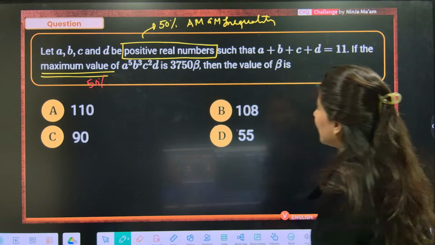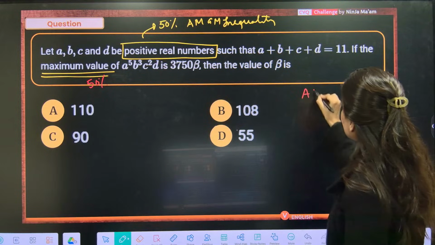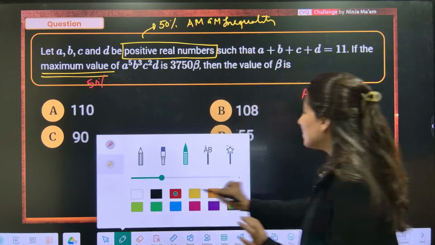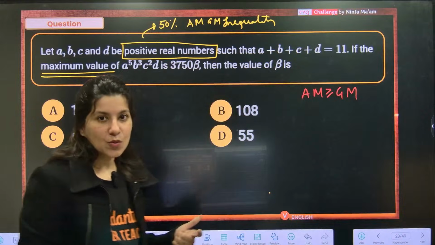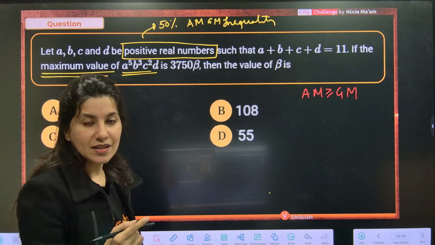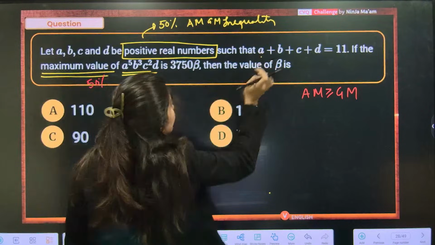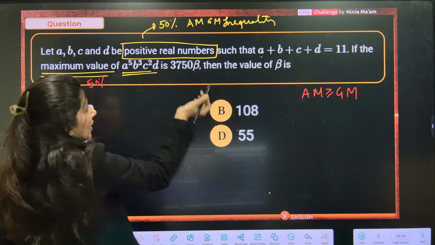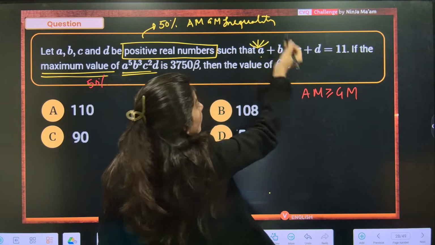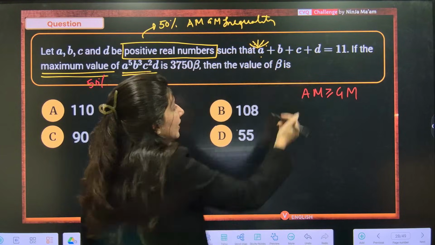Let's apply AM-GM inequality. AM-GM inequality says that AM is greater than or equal to GM, but the million dollar question is, on what numbers are you going to apply it? This particular product is going to tell you which numbers to apply the arithmetic mean and geometric mean on. Over here A is there, this is A power 5. So I am going to divide this A into 5 equal parts. This is the trick. A power 5, so A will be divided into 5 equal parts.